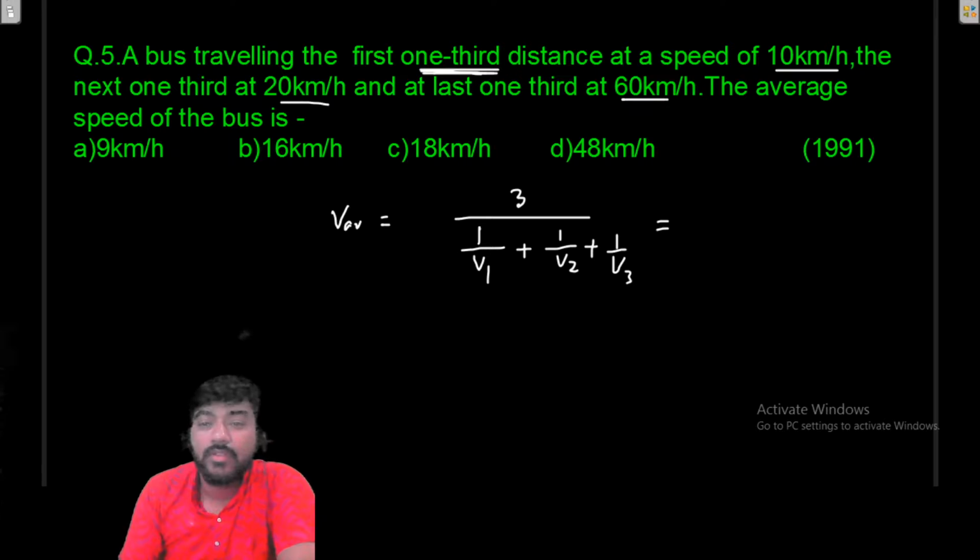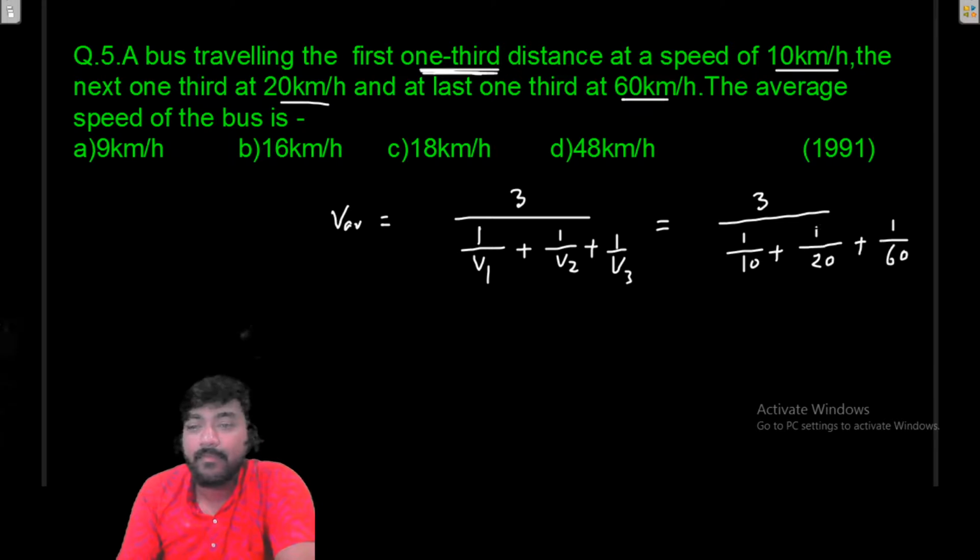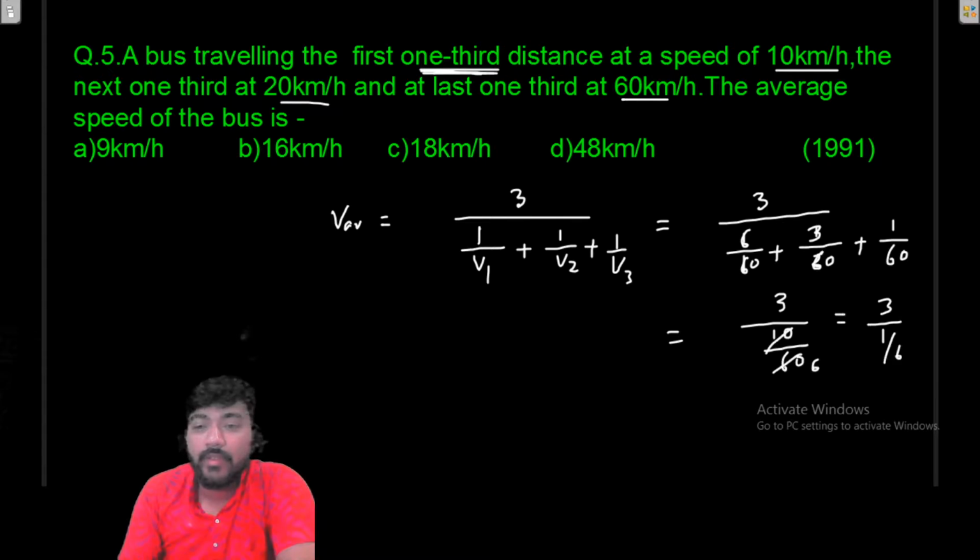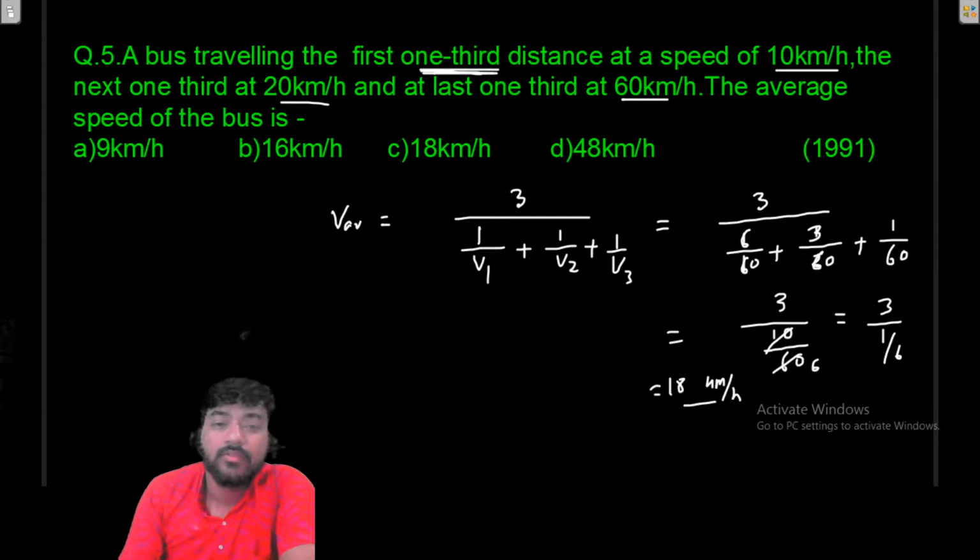V1 is 10 here, so 1 by 10 plus 1 by 20 plus 1 by 60, so we will have 6 by 60 plus 3 by 60 plus 1 by 60, that is 10 by 60, that will be 1 by 6. So 3 upon 1 by 6, so that will be 18 km/h. So this will be the correct answer.